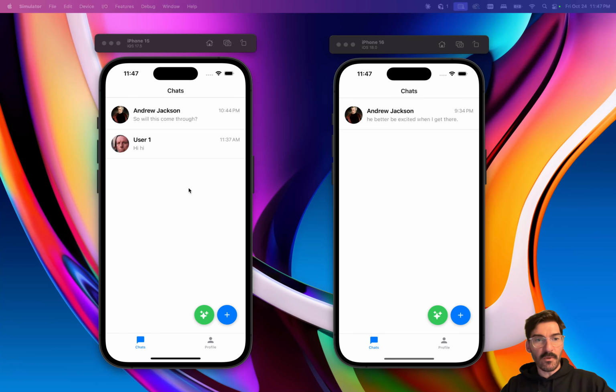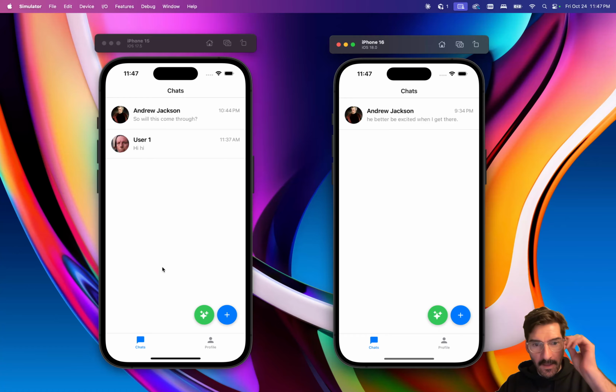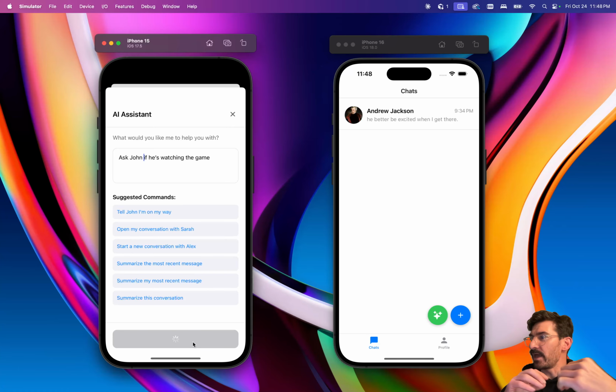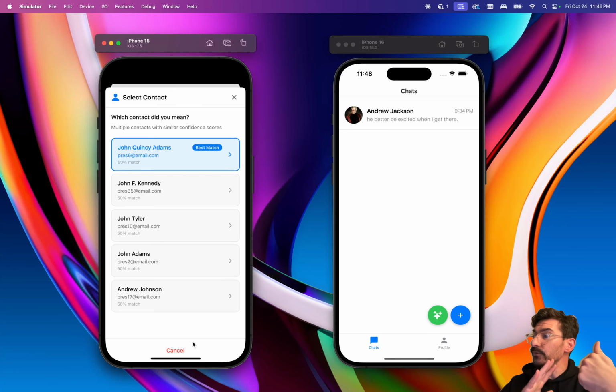So, what we've got here, we've got George Washington on the left and John Adams on the right logged in here. I'm going to open up our AI assistant, and here I'm going to ask John if he's watching the game. We're going to send this off. We're using OpenAI to receive the prompts. We're sending a number of tool calls, and we're also using Firebase cloud processing to then allow the AI to request to work with the data in different ways: get recent contacts, recent conversations, and the user's contact list.